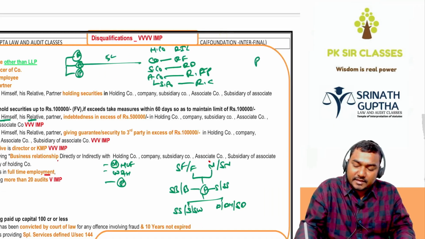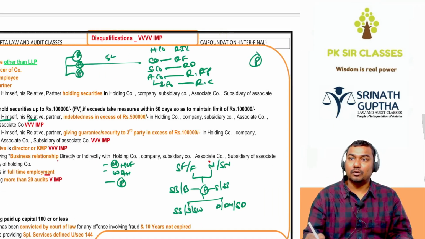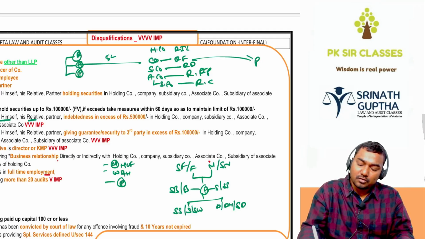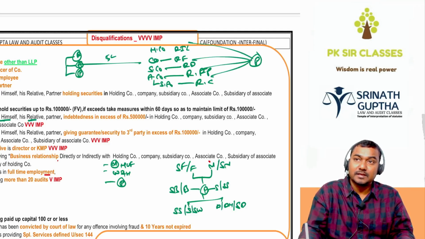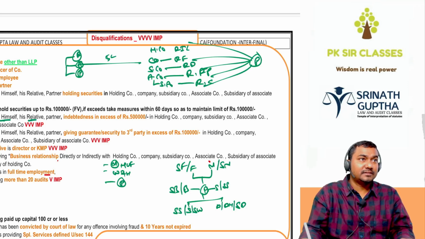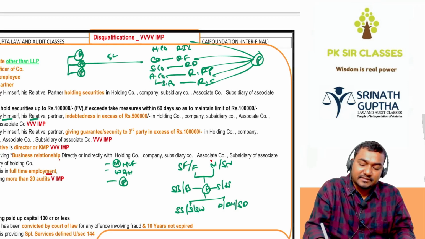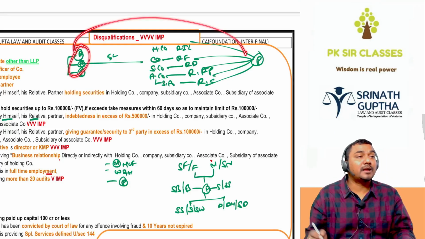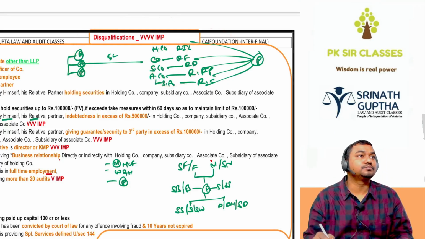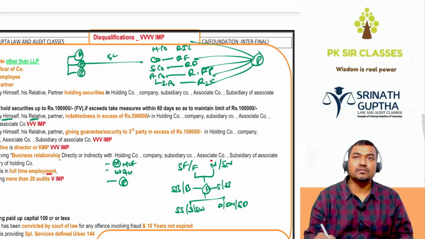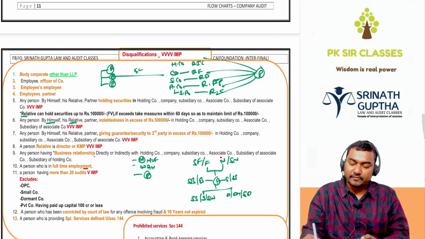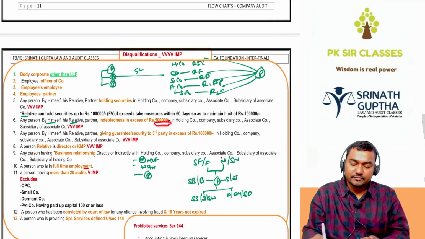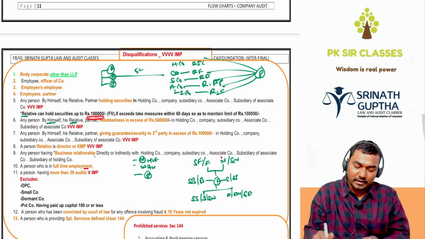So Pallavi is taking the loan. Pallavi is taking the loan from whom beta? From company, holding company, subsidiary company, associate company, subsidiary of associate. Further, who is given the guarantee? Kalyan is given the guarantee. Who is given the guarantee beta? Kalyan. So Kalyan cannot become the auditor of whole group. Done. Yes sir, no sir. So guarantee कितना बेटा? 1 lakh and debt 5 lakh, shares 1 lakh.